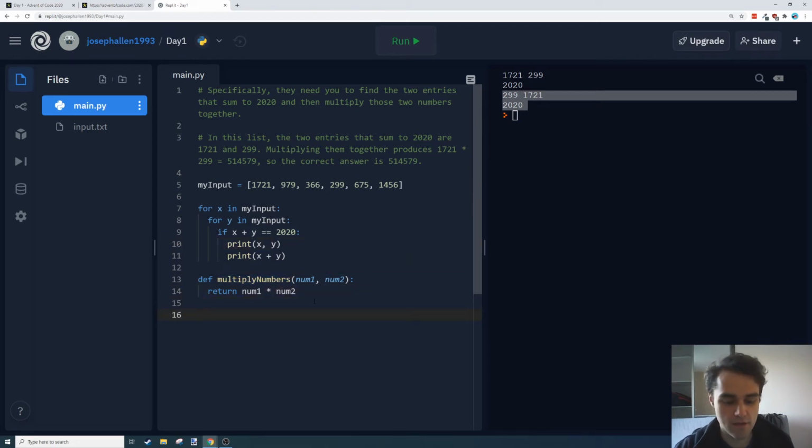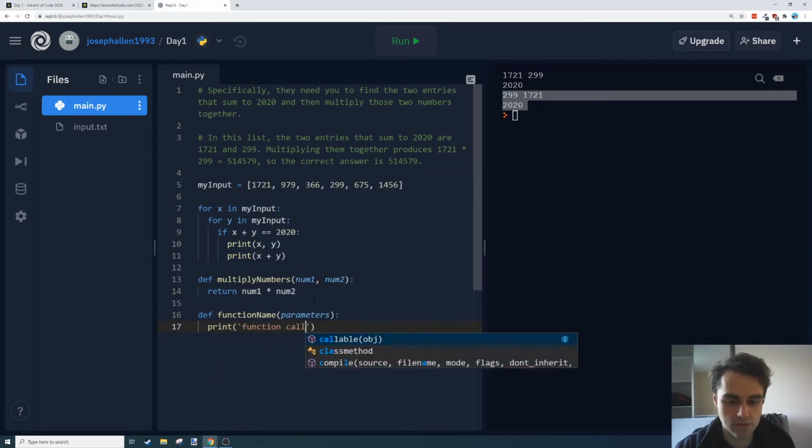Let's go. So you would write def, then a function name, and use open brackets in the definition, and you also use those brackets when we call this function later. In here you put any parameters you might want, comma separated, and then in the body you can do whatever you want. We can call that function as many times as we want.